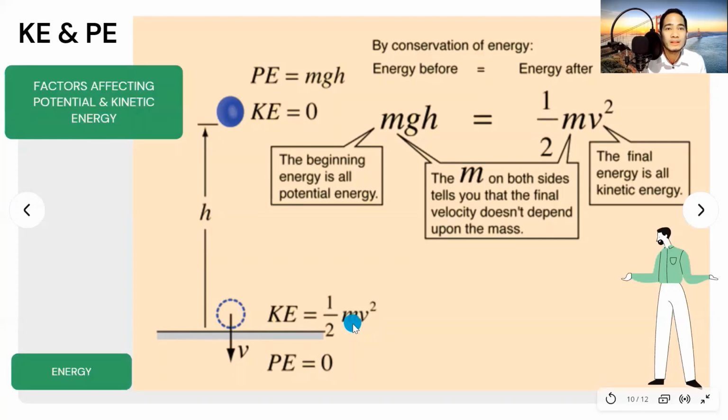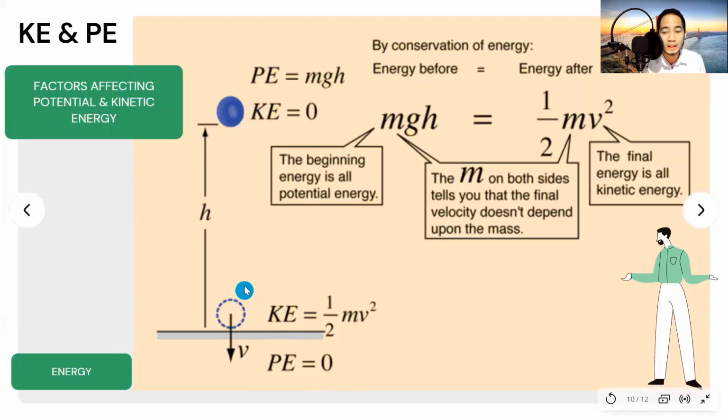Gaano naman kabilis ito, meter per second squared. So, gaano kabilis bumagsak ngayon yung bola. So, you're going to have the kinetic energy. At nung bumagsak na at nandun na sa sahig, again, the potential energy is 0. Kinetic energy naman ang ating mineasure dito sa baba. Kung nasa taas, ang mineasure natin is the potential energy wherein the kinetic is 0 because the object is at rest. Kasi nga, nandun sa position pa lamang yung bola at hindi pa gumagalaw.